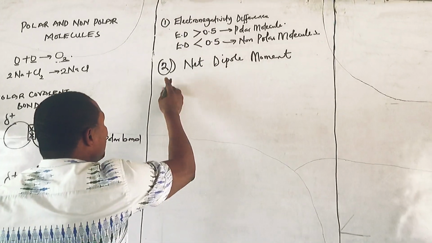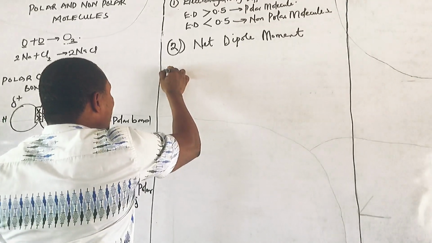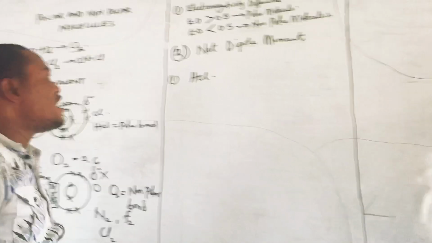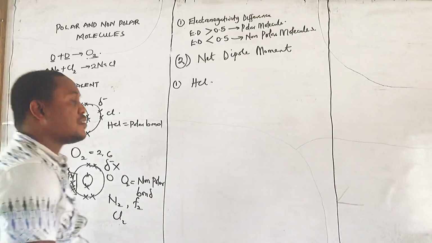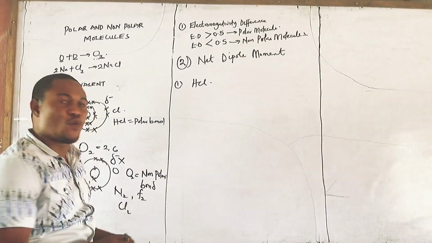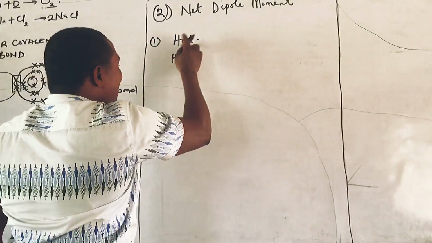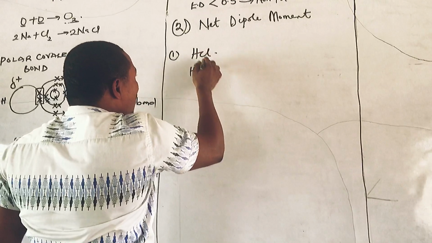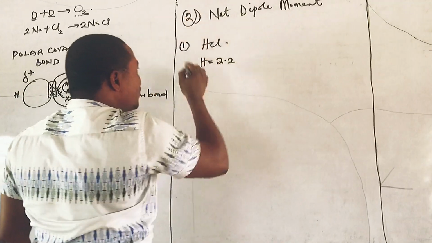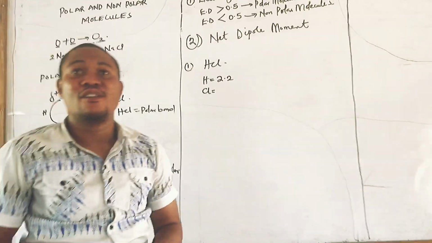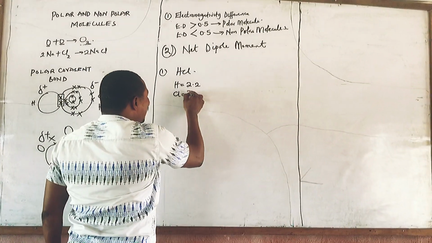Let's take example number one. Let's see HCl. Is this molecule polar? That's the first example. If you look at hydrogen, the value for the electronegativity of hydrogen is around 2.2. While for chlorine, the electronegativity is around 3.16.